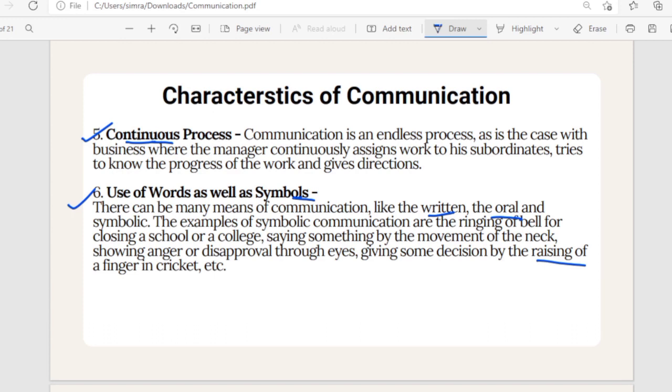So again, which type of communication is that? Symbolic. Here they have also given certain examples, such as the ringing of the bell in school or college. Whenever the bell rings, you know, okay, this period has got over. Now it is break time, recess time, or time to go home. That is also symbolic communication, right? You can read it. There are many examples which I have noted down that you can go through once. But I hope you have understood what is the use of words as well as symbols in communication.